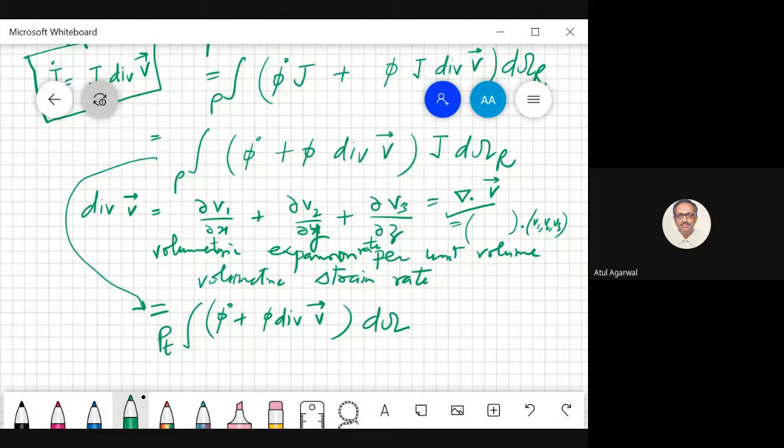So what do you get? The total time derivative of the integral of phi d omega over P_t is this.